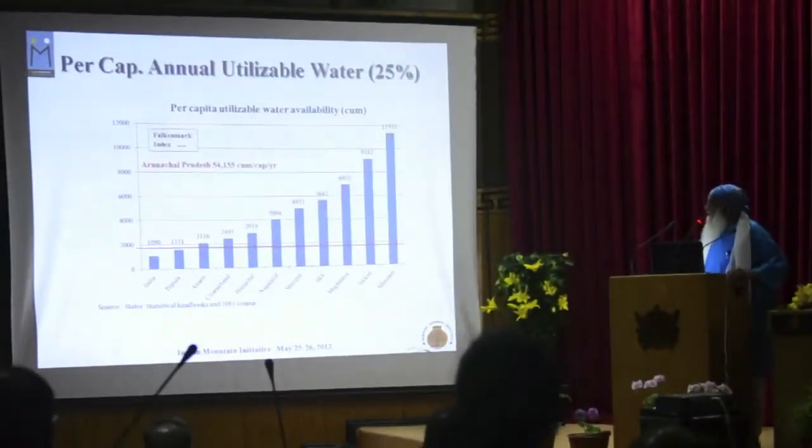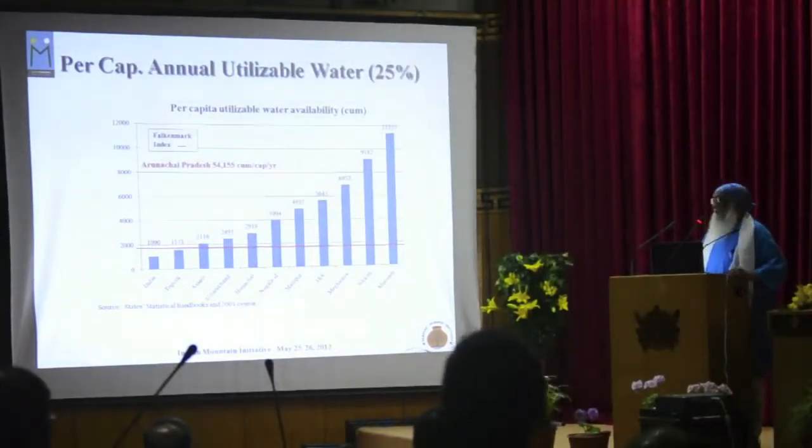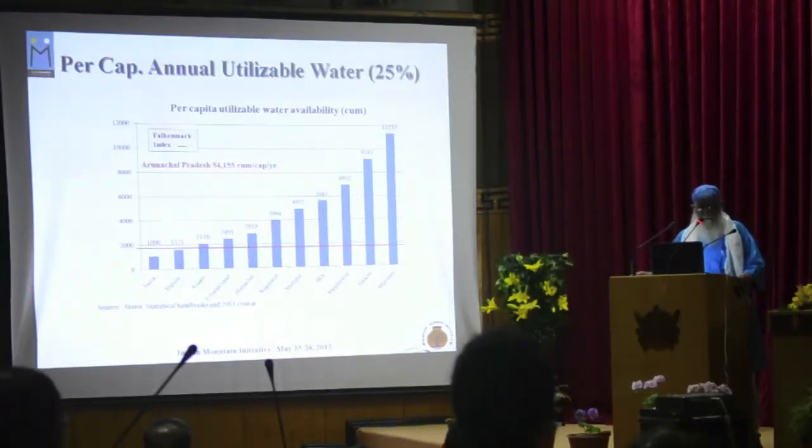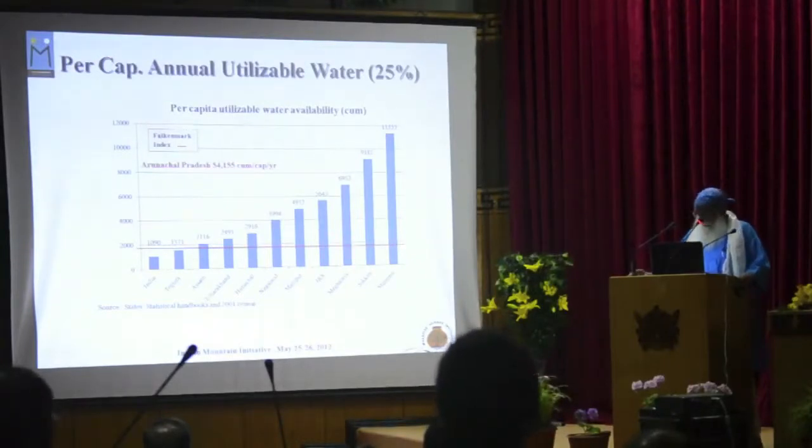and you will see that at the bottom there is a red line, which is the Falkenmark index at 1700 cubic meters per person per year. This is supposed to be the minimum comfort zone for most societies in the world today. If you are below 1700 cubic meters per person per year, then you are likely to face water stresses.